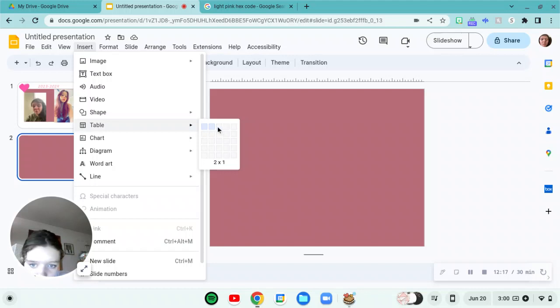So we have 2, 3, 4, 5, 6, 7, 5 rows in there, I don't know.